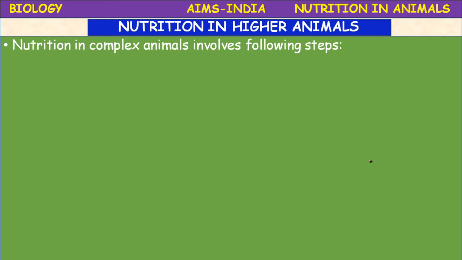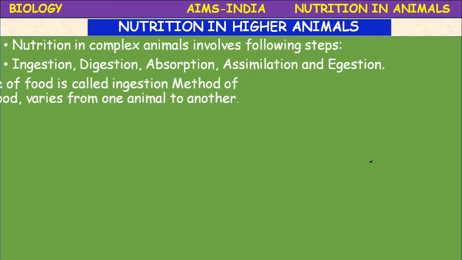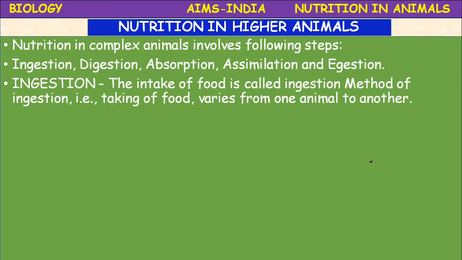Nutrition in complex animals or in higher animals involves several steps, which include 5 major steps. They are ingestion, digestion, absorption, assimilation, and egestion. Egestion is also called defecation. First, ingestion. Let us study one by one. Ingestion. The intake of food is called ingestion. The method of ingestion may be different. That is, taking of food varies from one animal to another animal.